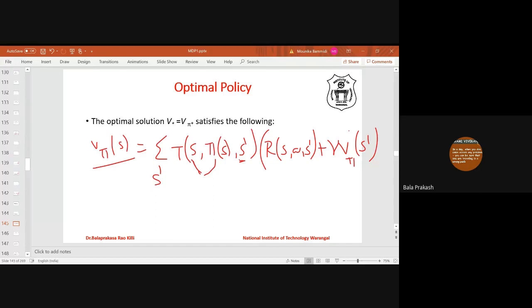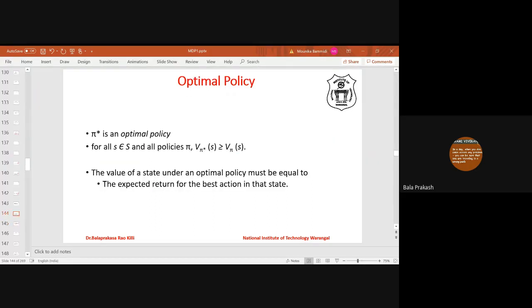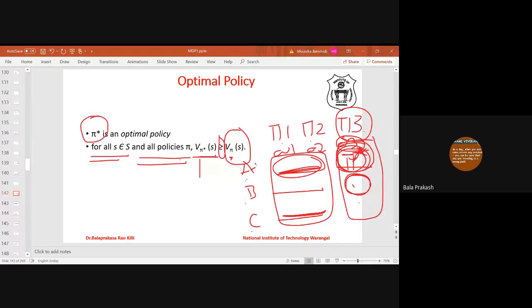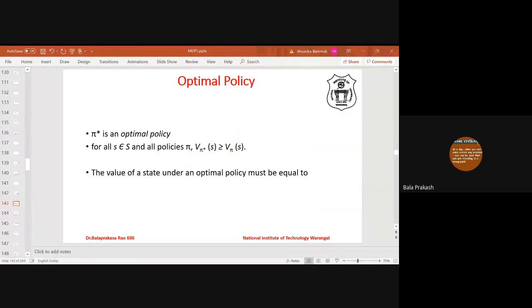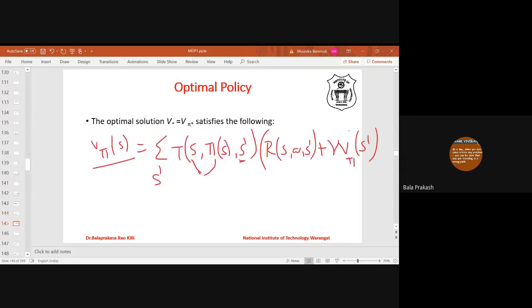Now how to define the optimal solution, the optimal policy? We just discussed: the value of a state under the optimal policy must be equal to the expected return for the best action in that state, right?